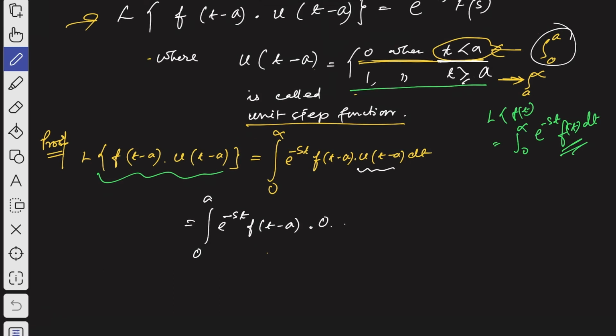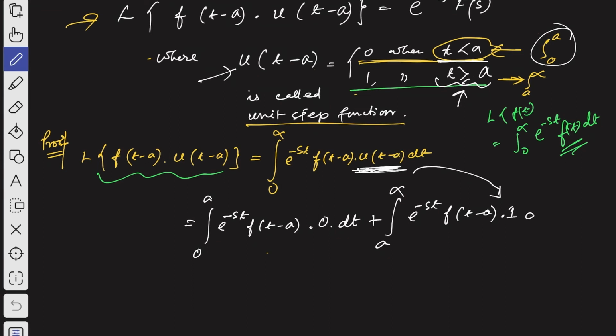So that's why we will write 0 dt, then plus a to infinity e to the power minus st f of t minus a, and for t greater than a, the value of u of t minus a is 1, so instead of u of t minus a we write 1 dt. That's what we will get. So 0 into anything is 0, that's why this whole thing becomes 0.